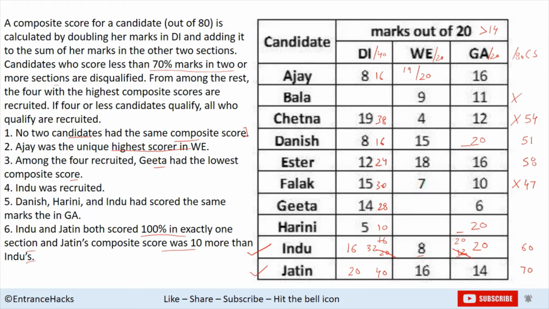Ajay's score is 32 plus 19, which could be 51 if the score is 19 here, or 52 if his score is 20. But we know his score could not be 51 because Danish has already scored 51. So it has to be 20 in WE, right? So his composite score would be 52.